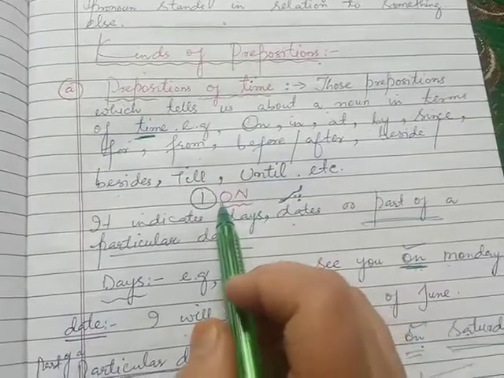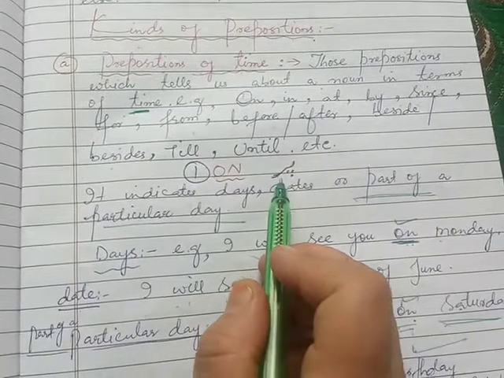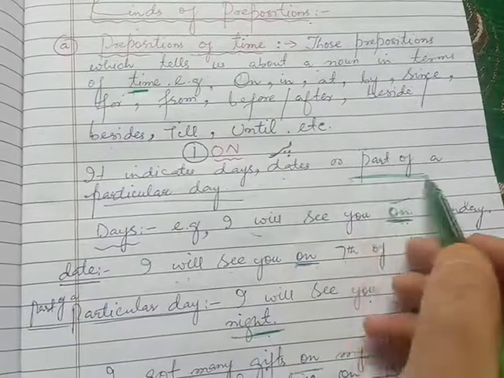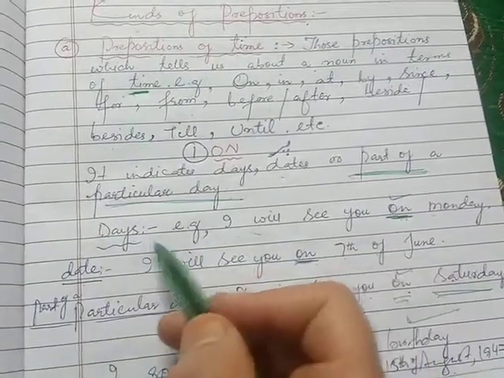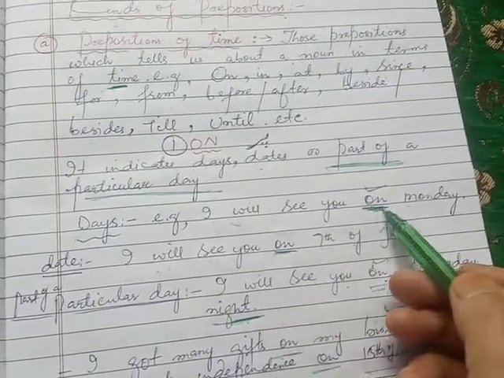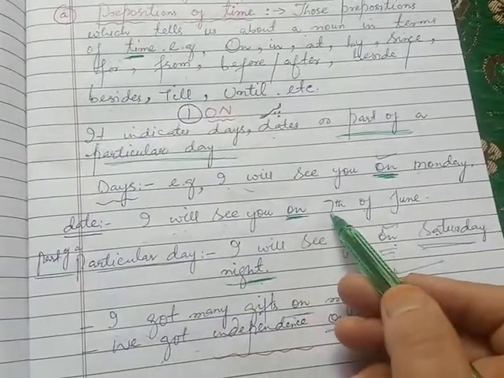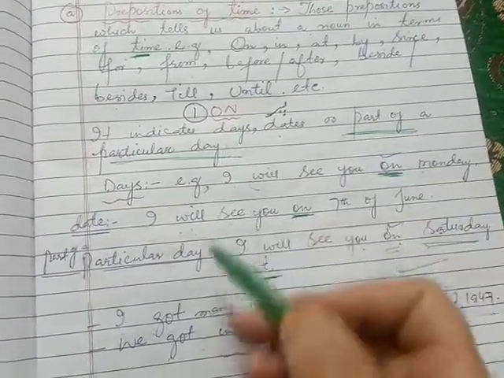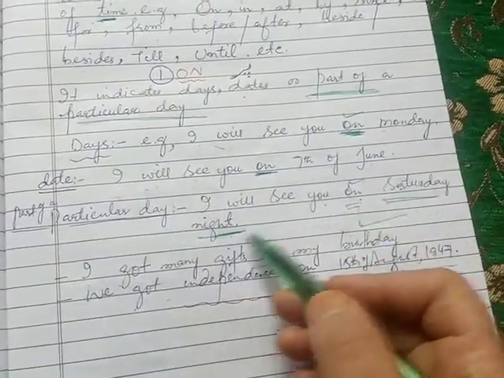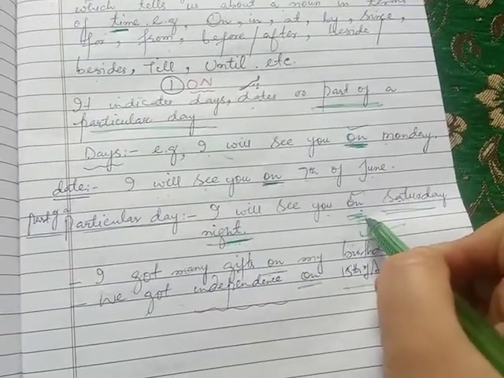First of all, we will discuss on. We will discuss these prepositions one by one. First, on means par in Urdu. It indicates days, dates, or part of a particular day. In case of days, look here: I will see you on Monday. So it indicates days. In case of dates: I will see you on 7th of June. As a part of a particular day, again on is used. For example, I will see you on Saturday night. Here on is used because, as I told you, it indicates a part of a particular day.